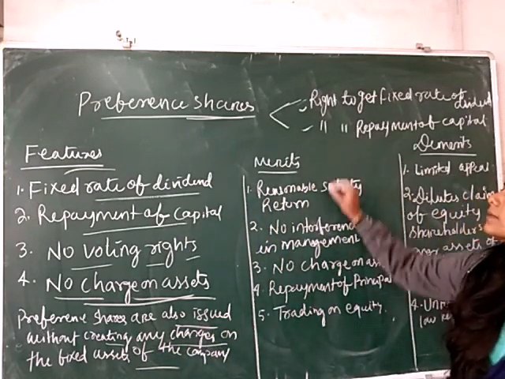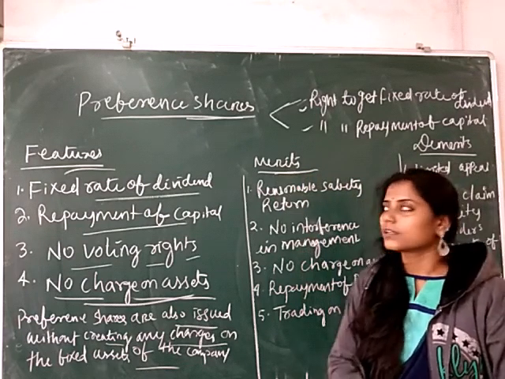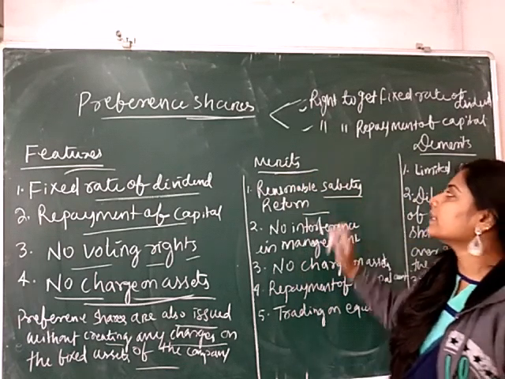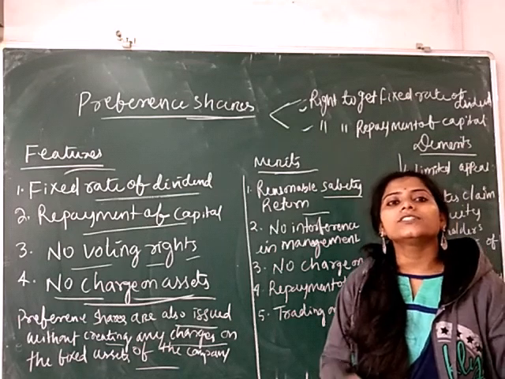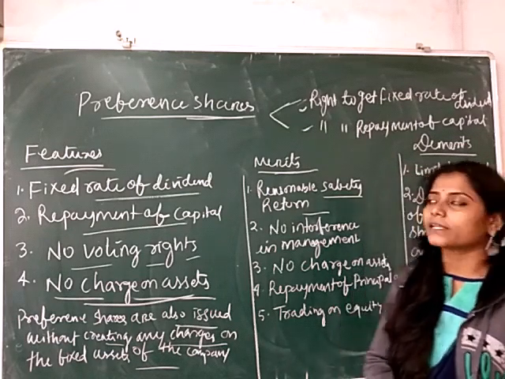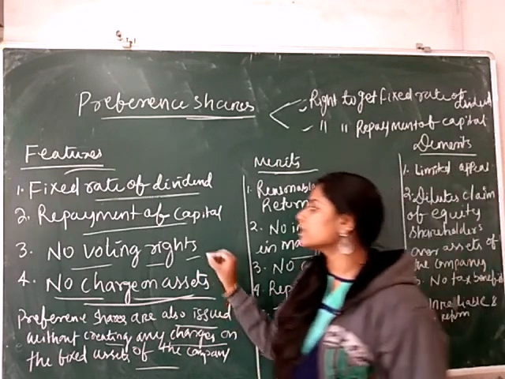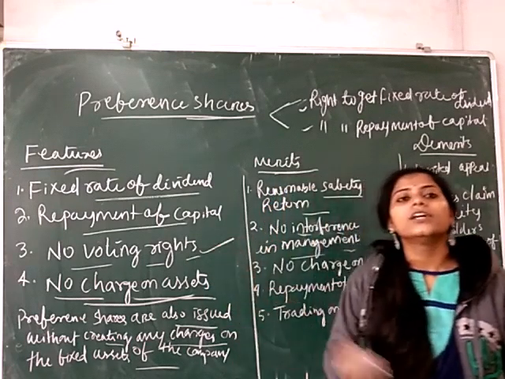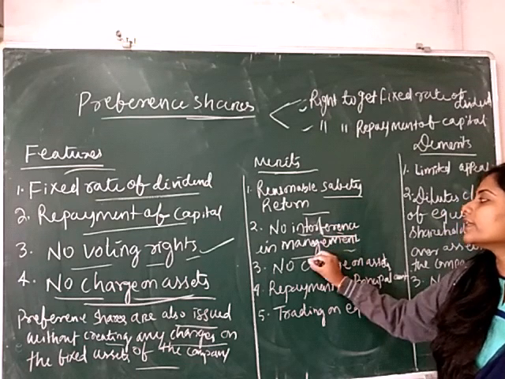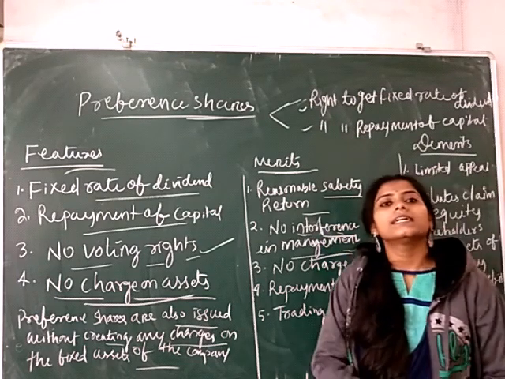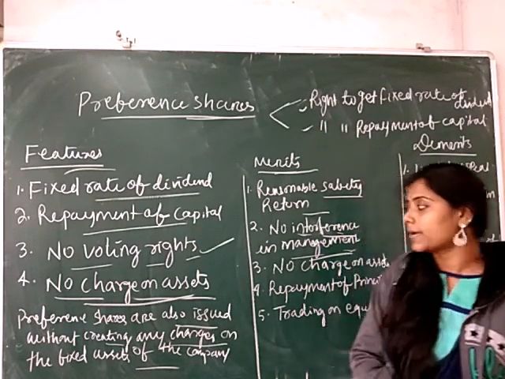Now we discuss some merits related to the preference shares. First is reasonable safety of return. Here the return is not high as compared to the equity shares. Next is no interference in the management. As the preference shareholders have no voting rights, there is no interference in the management because they cannot participate in the management meeting.